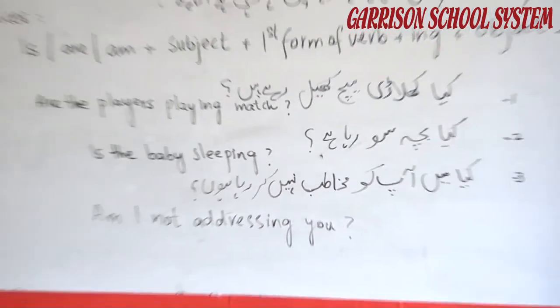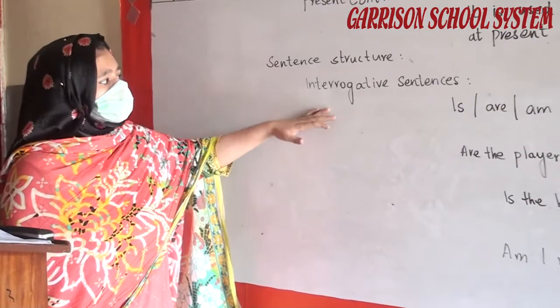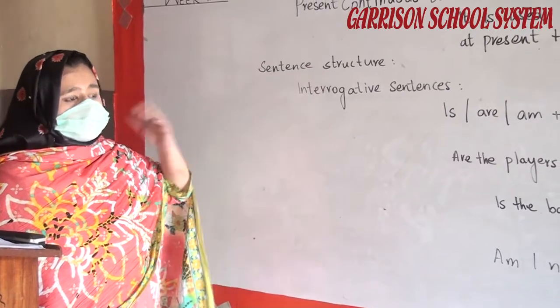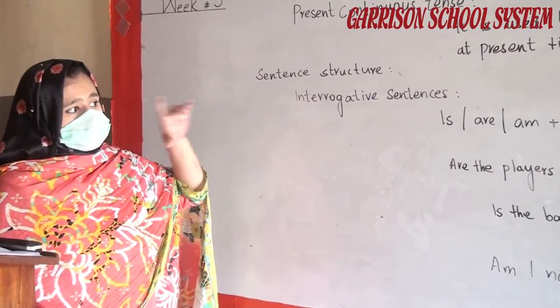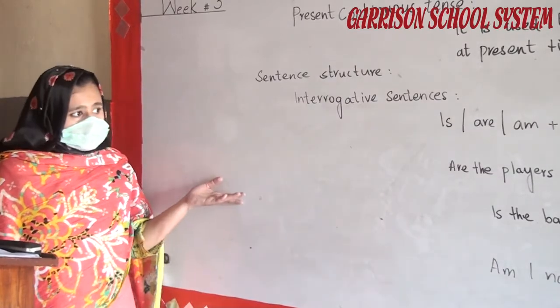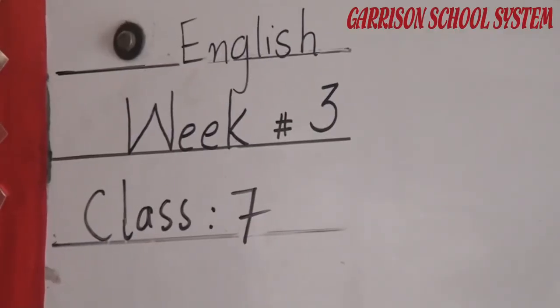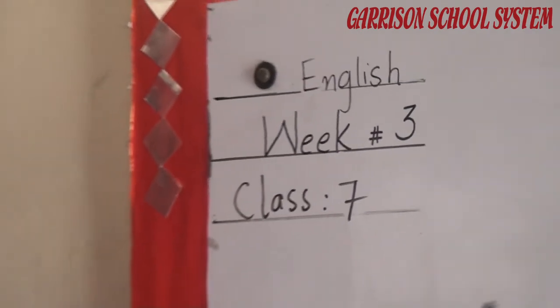Now what you have to do is use a verb of your own choice, following the sentence structure given to you. Then you have to make at least 15 sentences of your own. Secondly, we will provide you with an exercise that you have to translate into English in your notebooks. So class 7, that is all about the present indefinite and present continuous tense.